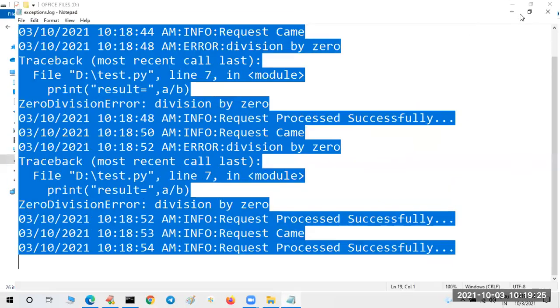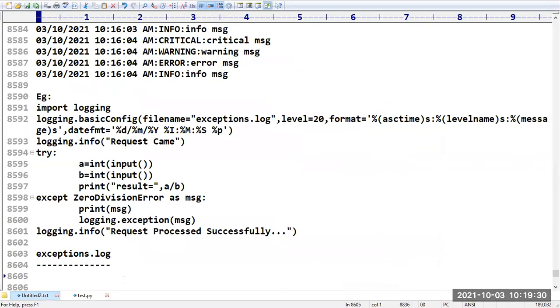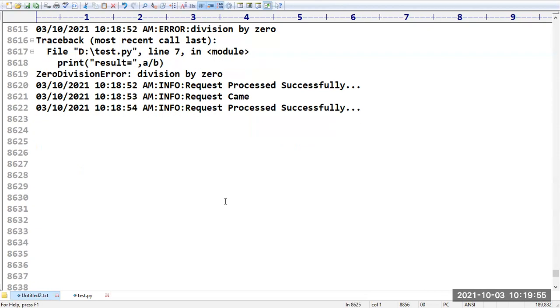Okay, sir, hope the concept is very clear for you people. So how to prepare log files and how you can work with the log files. Do you have any doubts up to this? Please confirm. Then let me go with the next module.